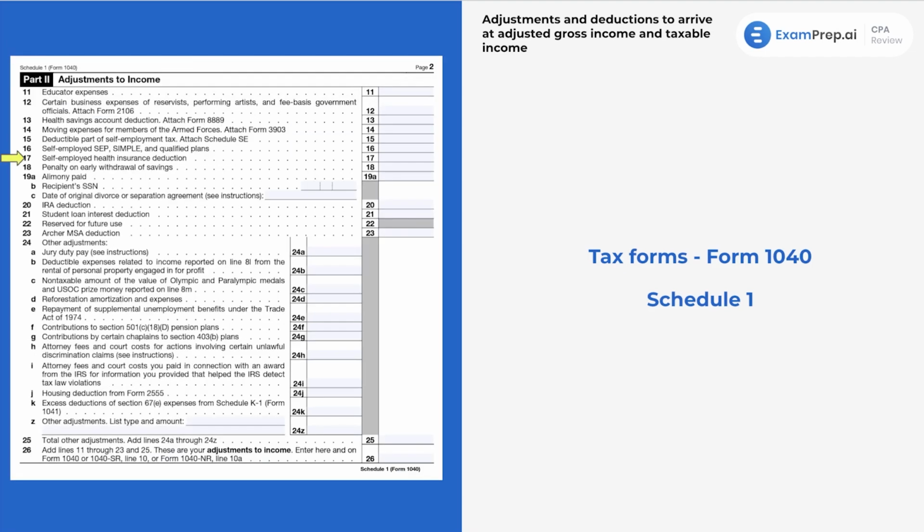Hey, look at that. This is part 2. This is page 2 of the Schedule 1. Look at that. The self-employment portions of these, right? Look at that. Deductible part of self-employment tax. All of these, the self-employed health insurance deduction, penalty on early withdrawal of savings. All of these, they're all together right there.